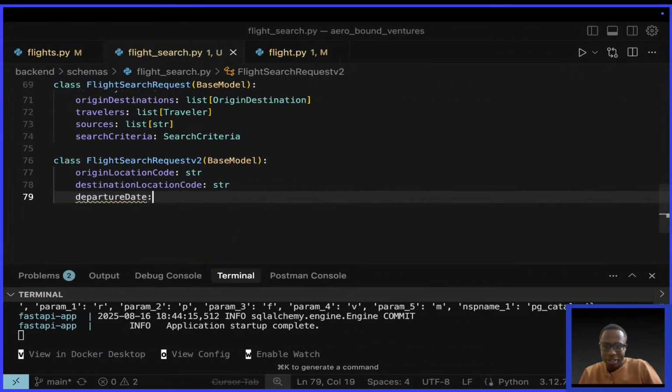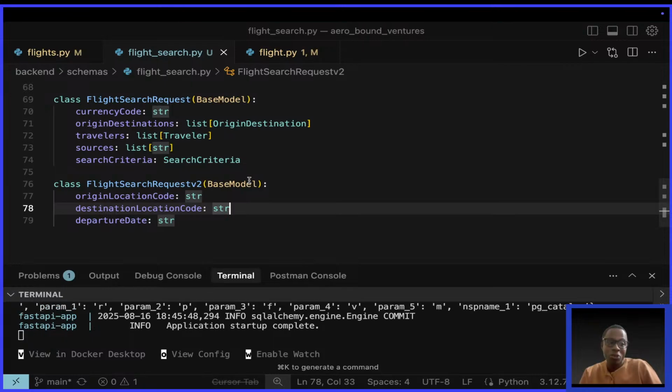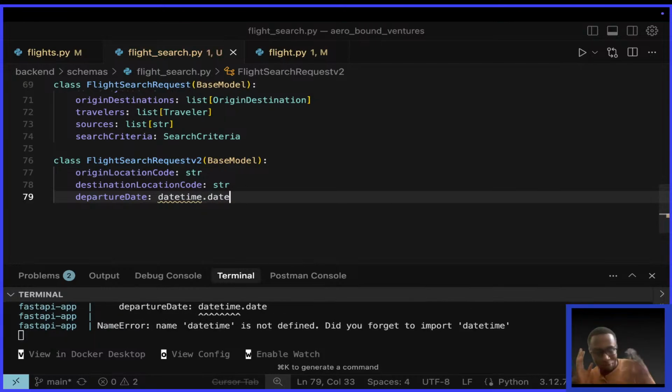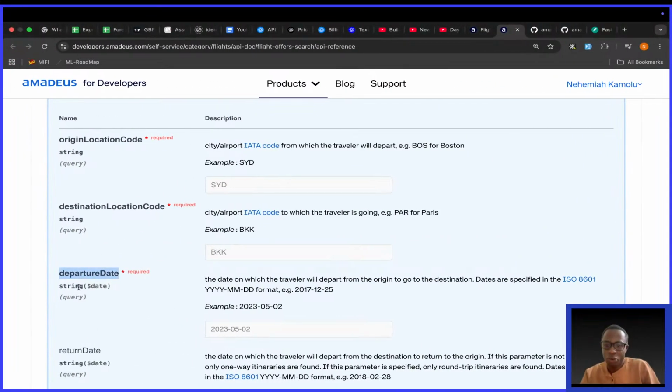So let me add this one. Departure date will be a string. By the way, don't get excited and put a datetime.date here, thinking you're wise like me. For some reason, I don't know what happened to me this week, maybe too much work, I kept doing things like this. Even before that, I knew that a datetime.date is not JSON serializable. What made me put it there, I don't know, maybe this fake illusion created by AI. But ideally, it's supposed to be a string. And actually, if you look at this, it is a string.